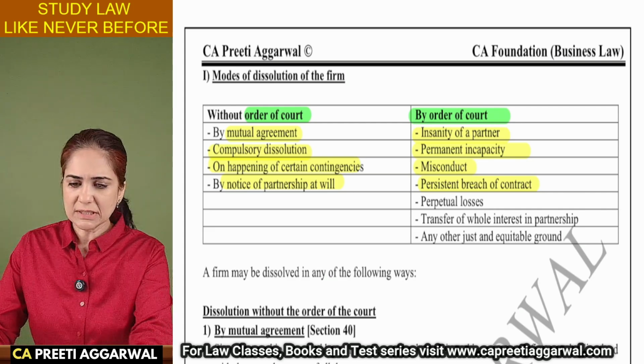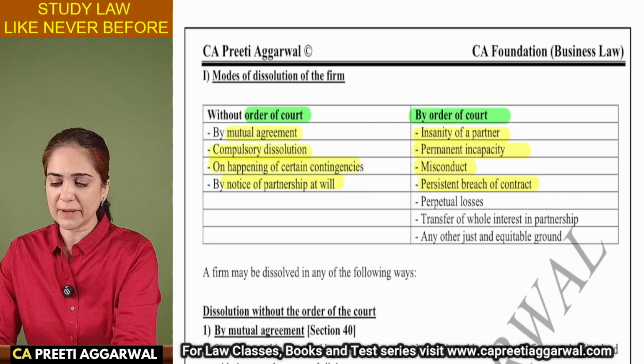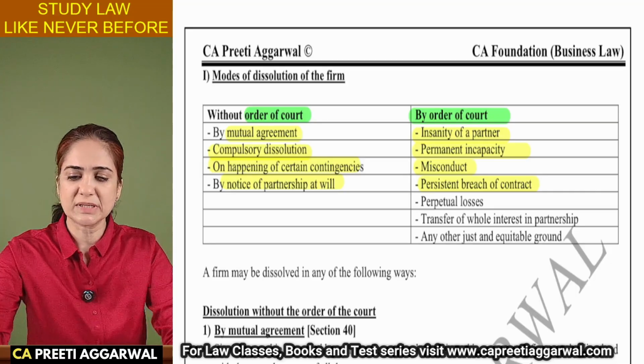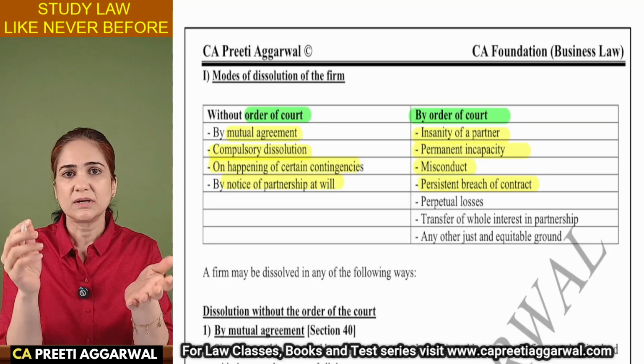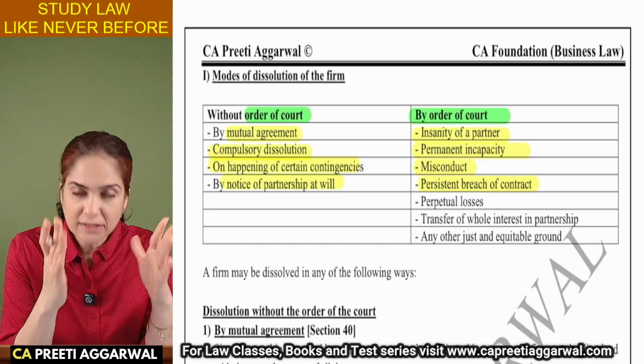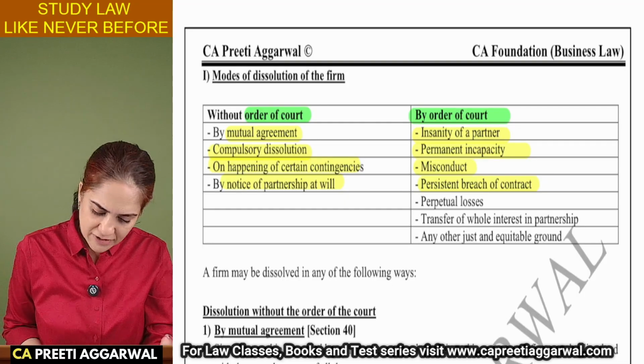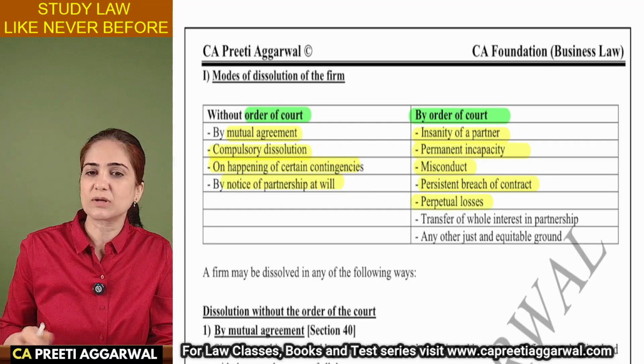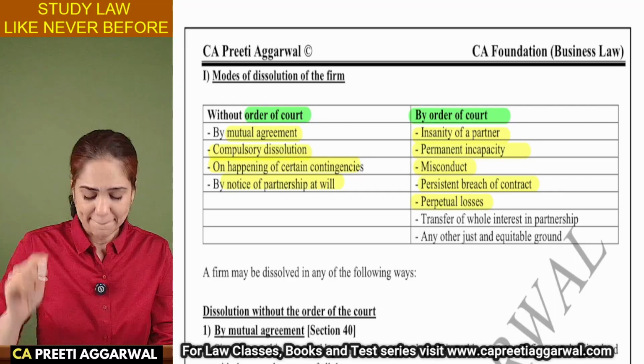The firm is incurring perpetual losses. Now the firm is in business since 10 years. Since 10 years, we have only incurred loss. Even if we continue, we will only incur loss. It is better to dissolve the firm.